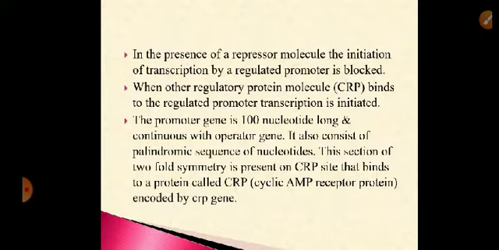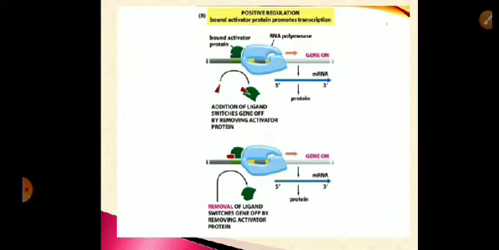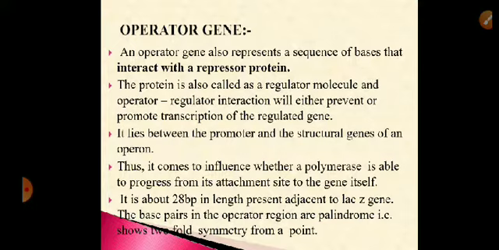Two-fold symmetry means if you read the sequence from left to right and right to left, it will read the same. That is called a palindromic sequence. And that palindromic sequence or the region having two-fold symmetry is the binding site of CRP protein, which is encoded by CRP gene.